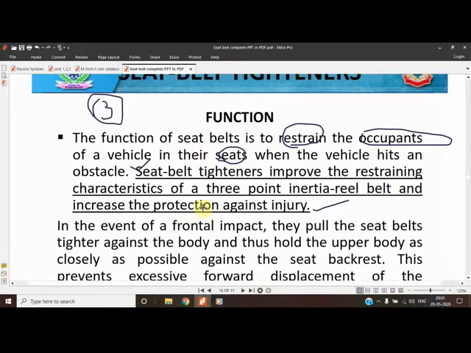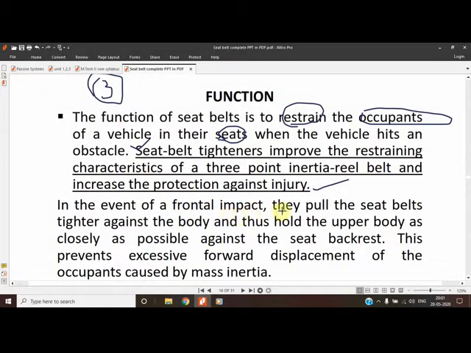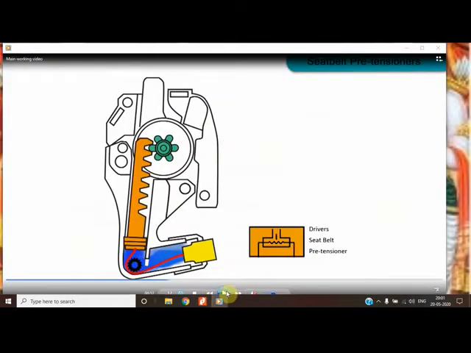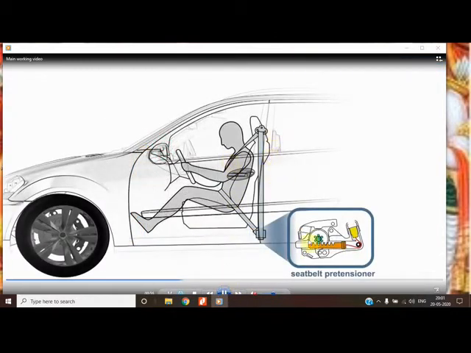In the event of a front impact, they pull the seat belt tight against the body and thus hold the upper body as closely as possible against the seat backrest, and excessive displacement by the occupant is eliminated. This is the mechanism: the gas ignites, gas is generated, the piston moves, and this much retraction causes the rotation.